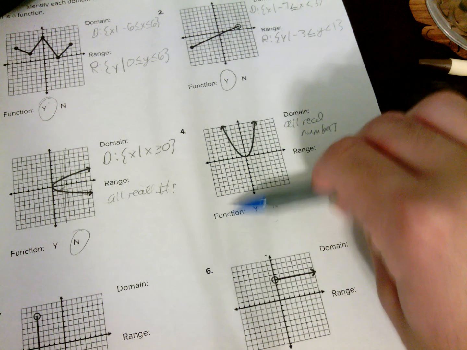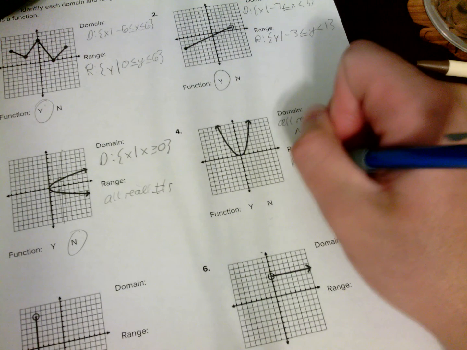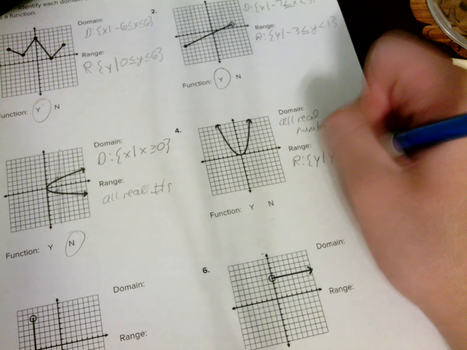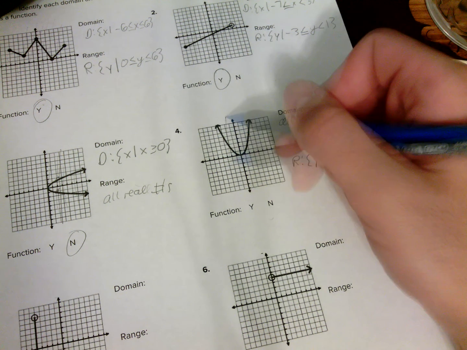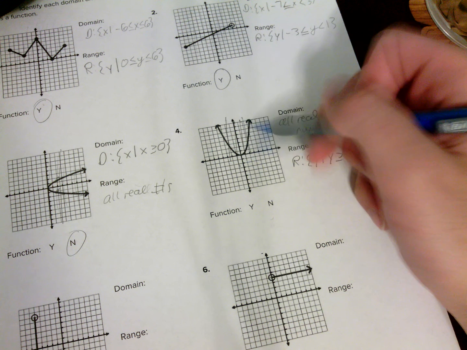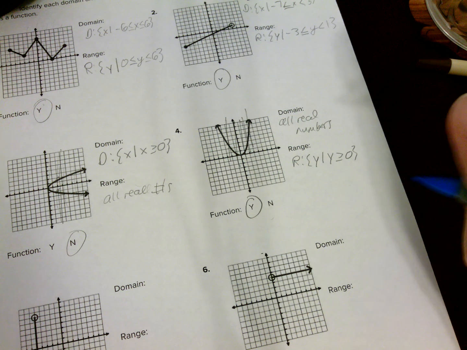Okay, my range, if I go down to up, my smallest y value is 0, and my largest y value is, well, I don't have one because it's going on forever. So my range is going to be y such that y is greater than or equal to 0. Okay. And yes, this is indeed a function. If I drop a vertical line anywhere on my graph, it's only going to hit it 1 time.